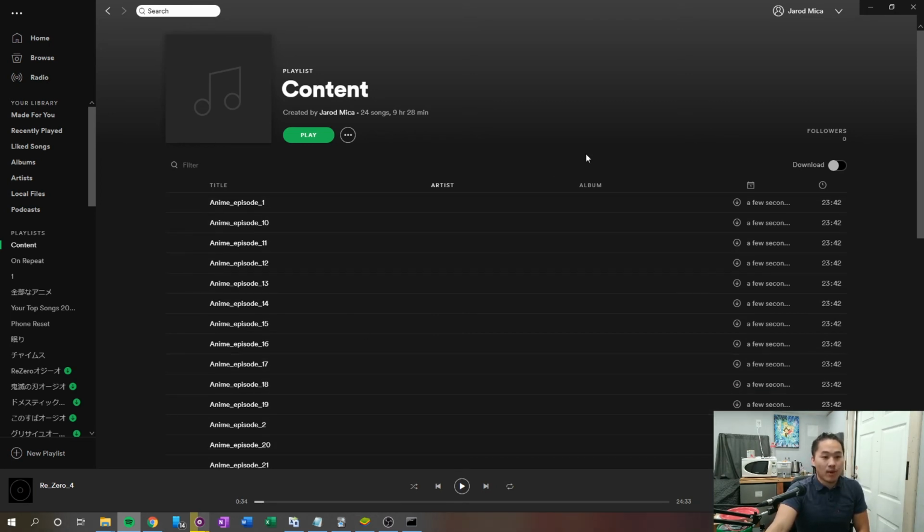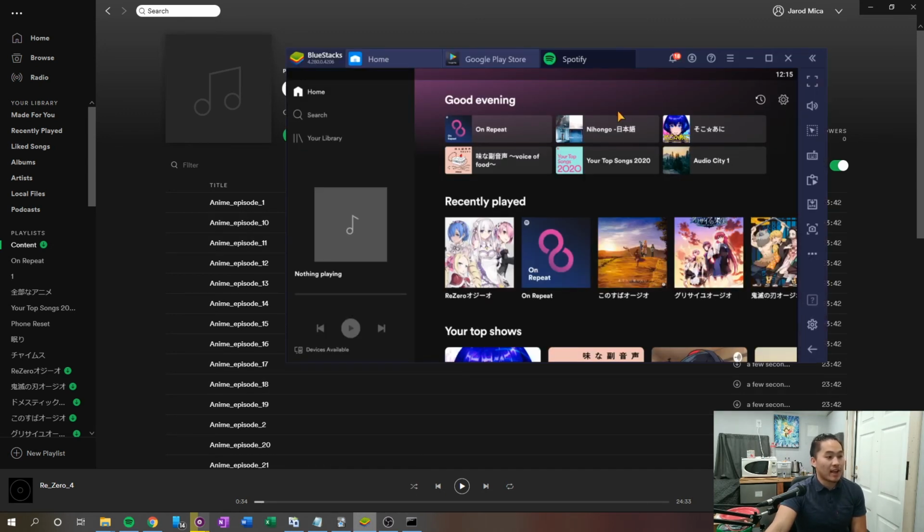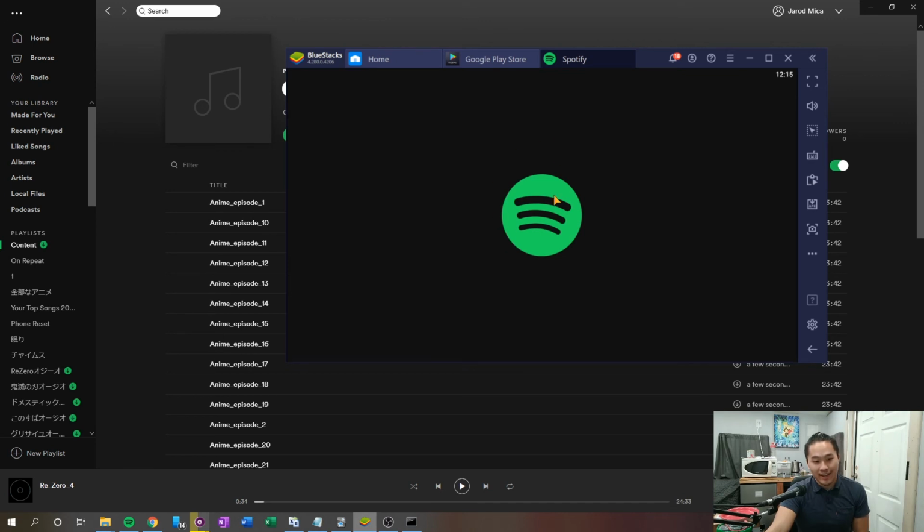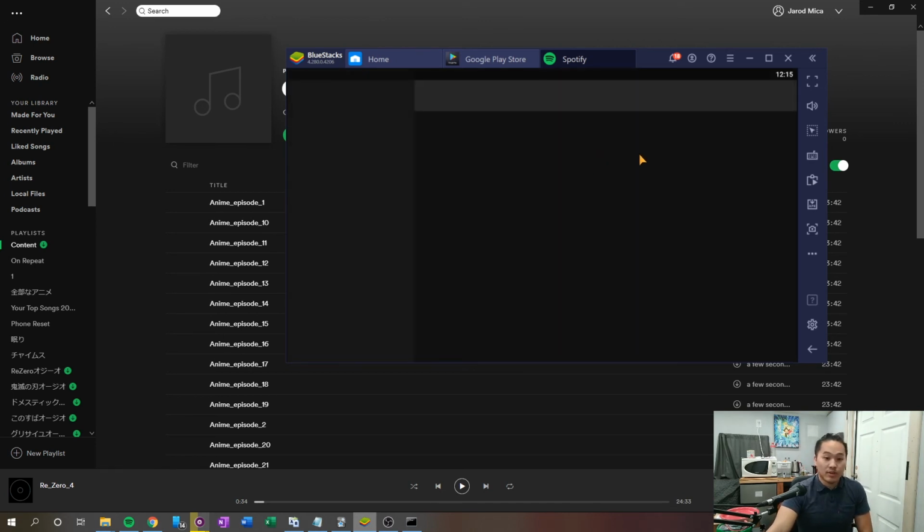So the reason why you need Spotify Premium is this download feature. So to be safe, just go ahead, click download here. You don't really need to do it on your desktop, but you want to pull up your phone now and navigate into your Spotify account. So I have an emulator here. This is my Spotify. It doesn't actually work. I can't actually download files onto this Spotify because it's an emulator. It does work on your phone though, so believe me there, because I have the content on my phone and it's all working.